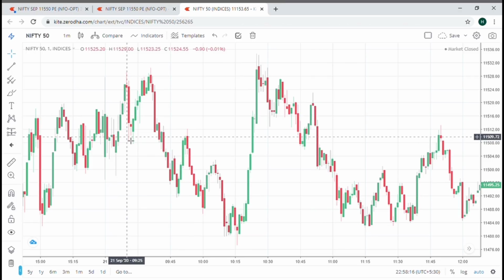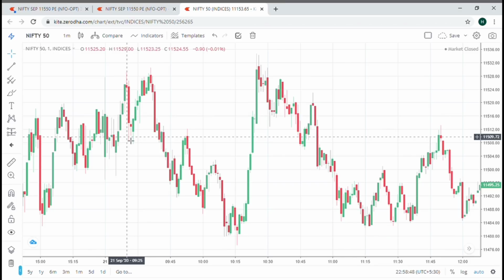It is around 11,525. Now based on this, either we can come to 11,500, the nearest multiple, or 11,550, the nearest multiple. We can consider both. If we are considering 11500, then we will add 11450 CE and 11550 PE to our watch list, or if we are considering 11550, then we will add 11500 CE and 11600 PE to our watch list. Let's say we added 11450 CE and 11550 PE to our watch list.